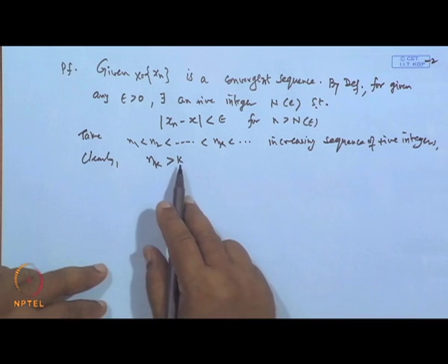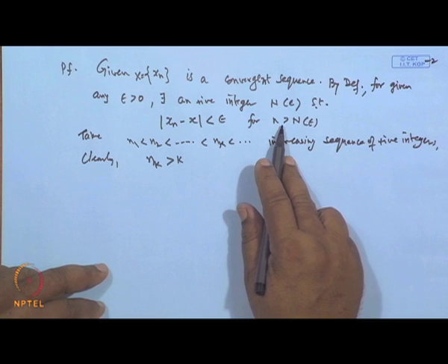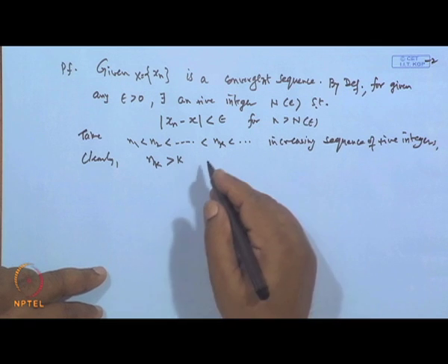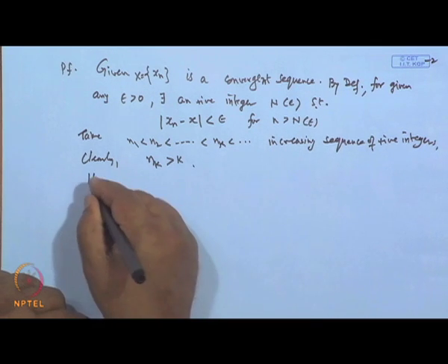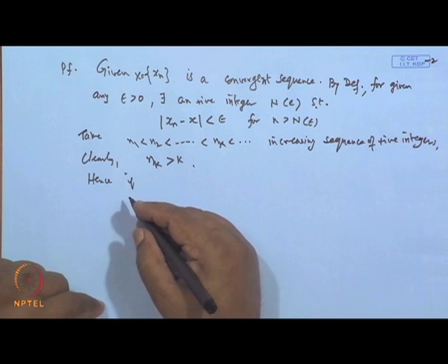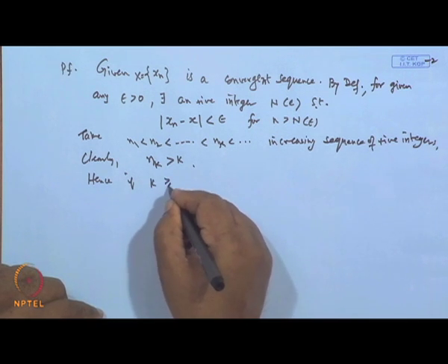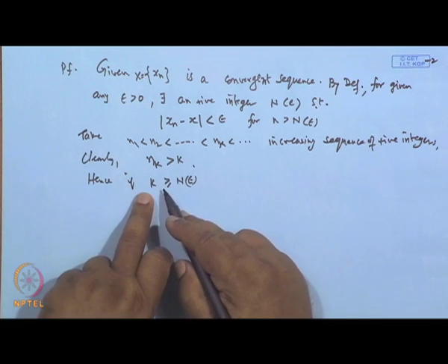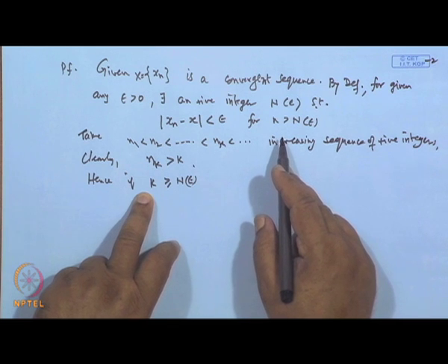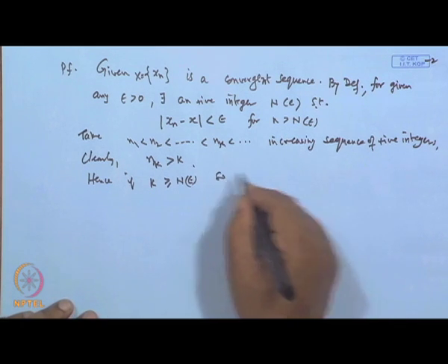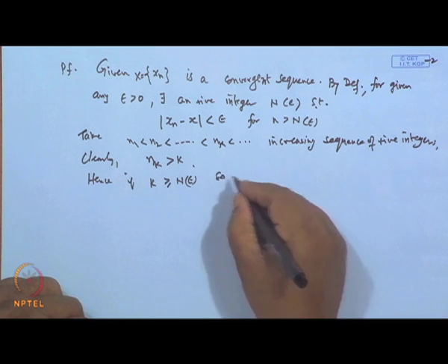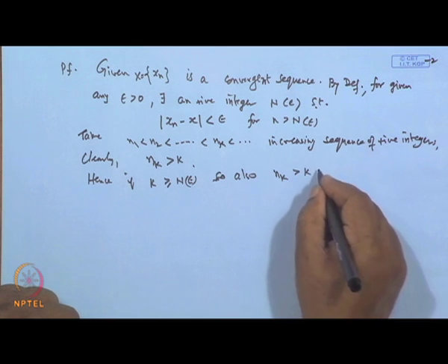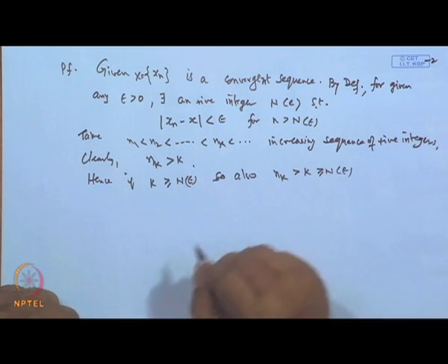Okay. Now, if this k is greater than or equal to this number capital N, which depends on epsilon, then obviously n k will also be greater than k, which is greater than or equal to N of epsilon.